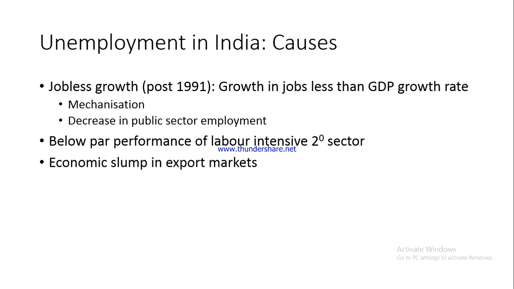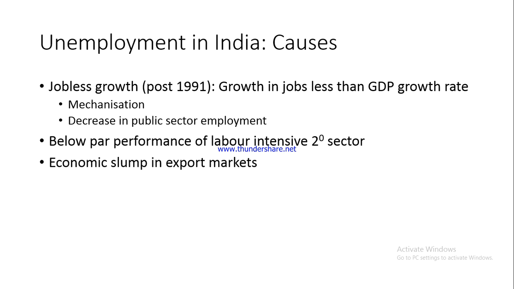What happened? In 2009, when there was an economic slump in America, the customers over there reduced their expenditure. Naturally, the demand for Indian textiles also got reduced. And when this happens, the jobs in the textile sector would be lost. Why?